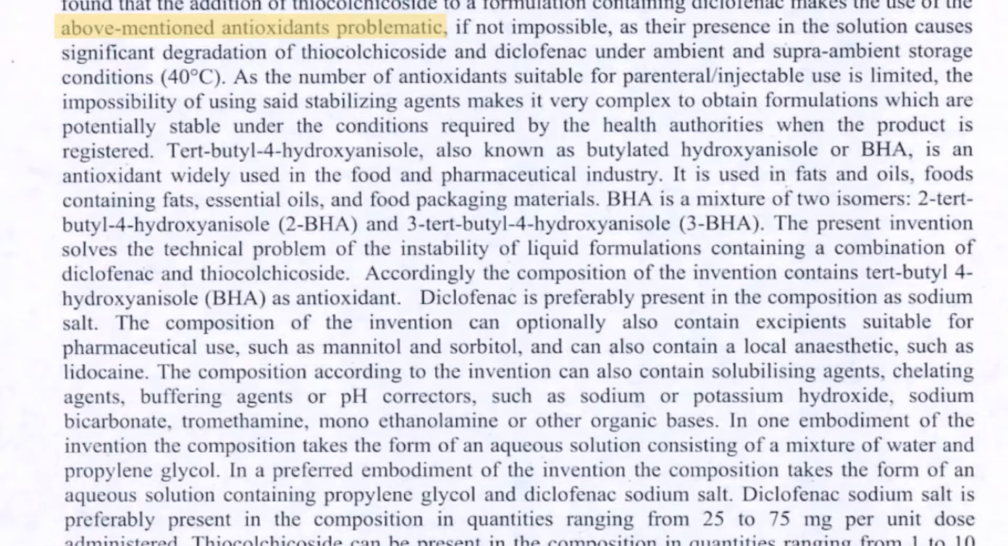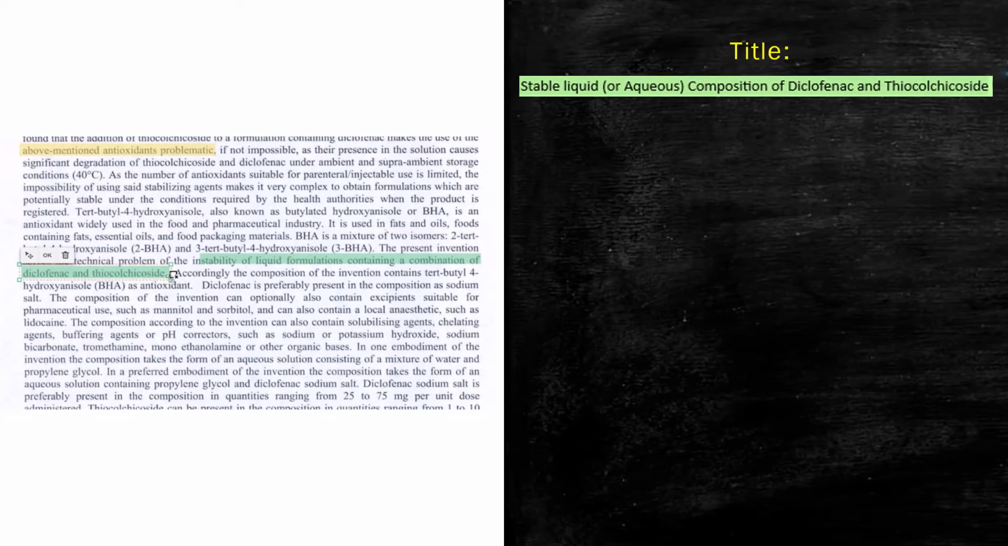Now, our first job is to provide the title of the disclosure. So by reading the disclosure, we understand that they are providing a stable liquid combination of ingredient 1 and ingredient 2. Right after this line, it says, the present invention solves the technical problem of the instability of the liquid formulations containing a combination of ingredient 1 and ingredient 2. So you can start from here. A stable liquid formulation containing a combination of ingredient 1 and ingredient 2. This could be your title.